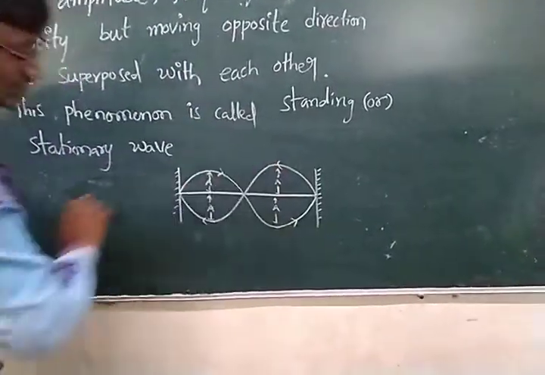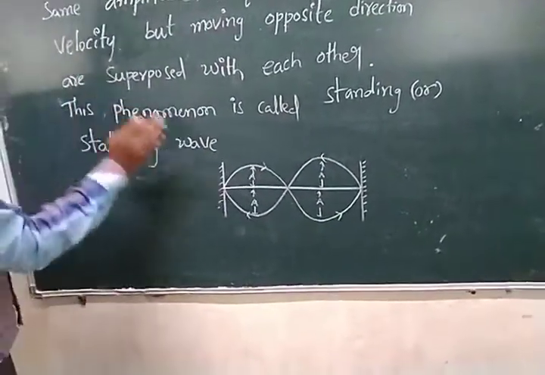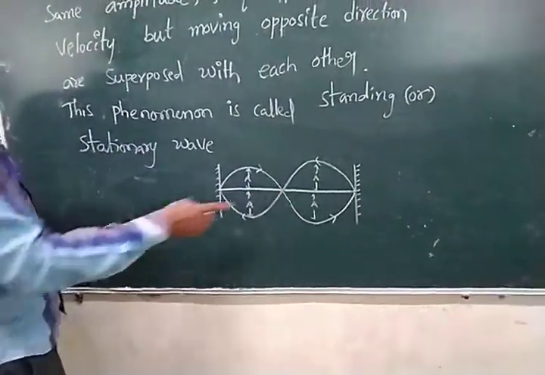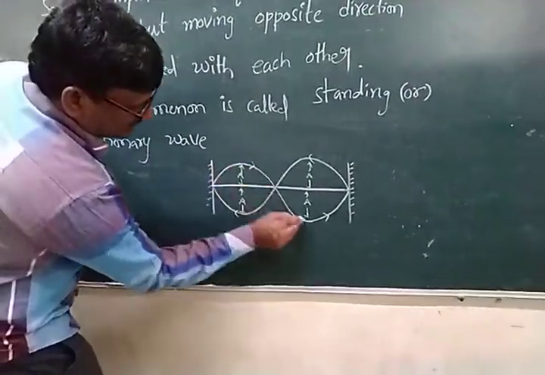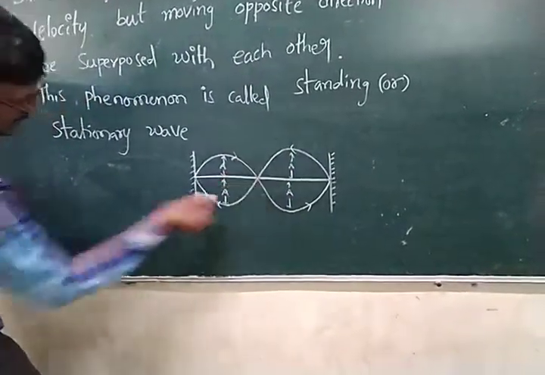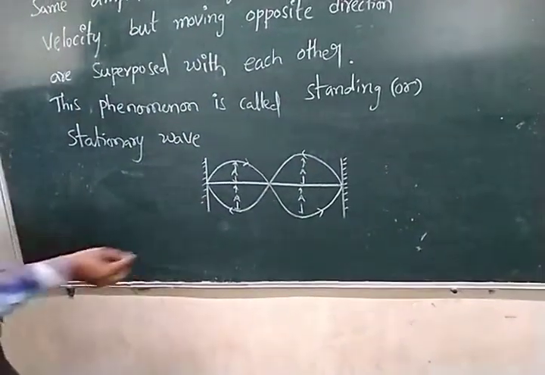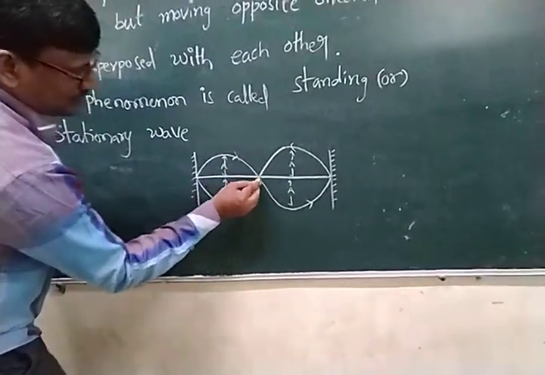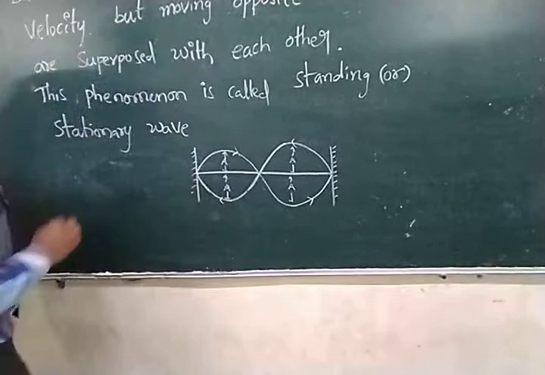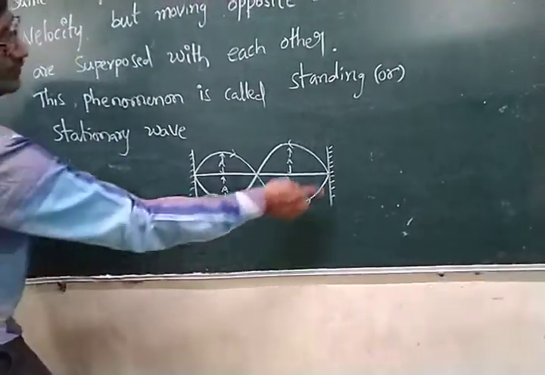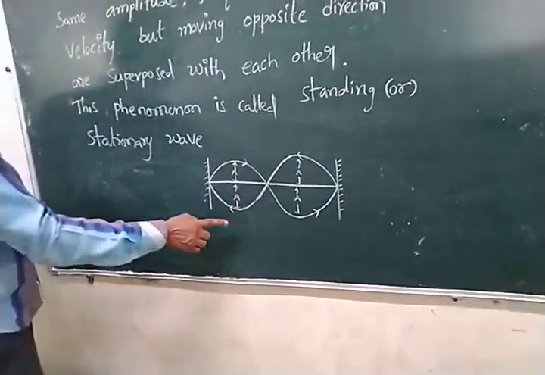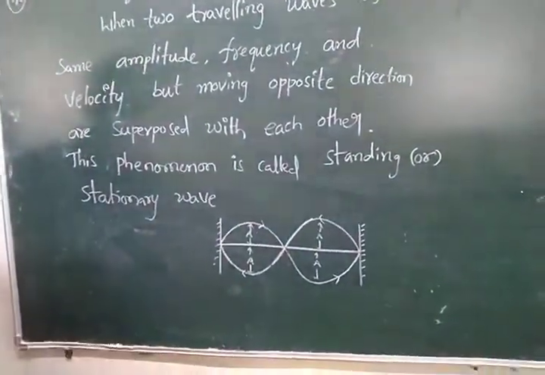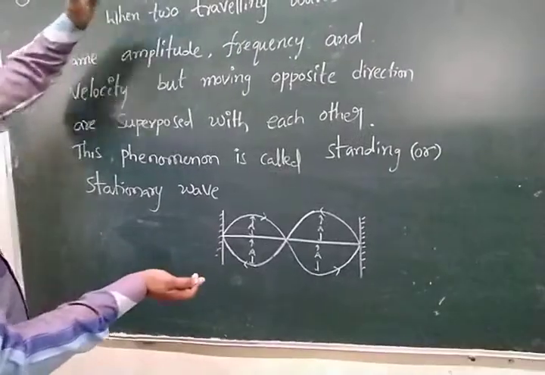The frequency will also be the same, and the velocity will be the same, but they travel in opposite directions. The first one is traveling in this direction, and the second one is traveling in the opposite direction, and they are superimposed with each other. This phenomenon is called a standing or stationary wave.